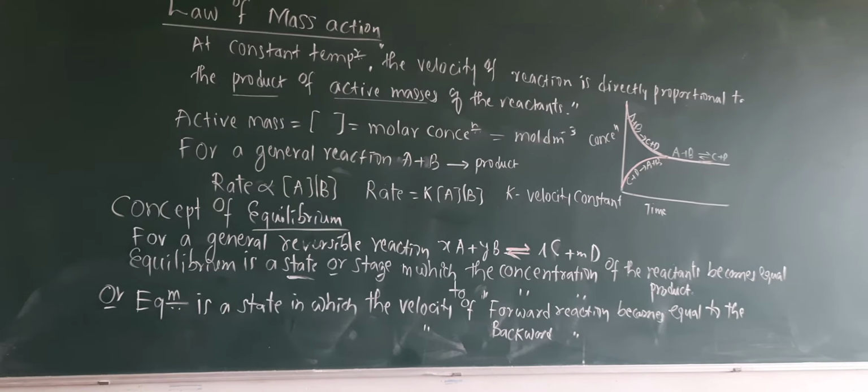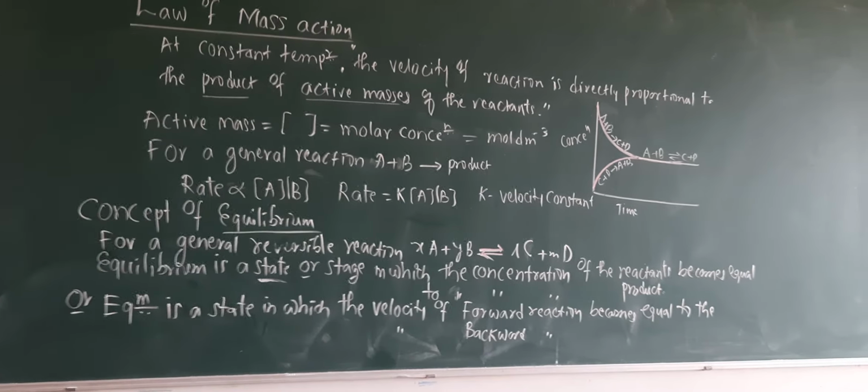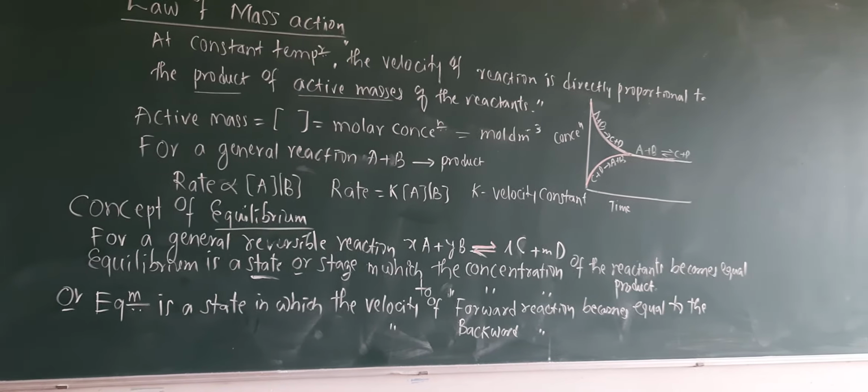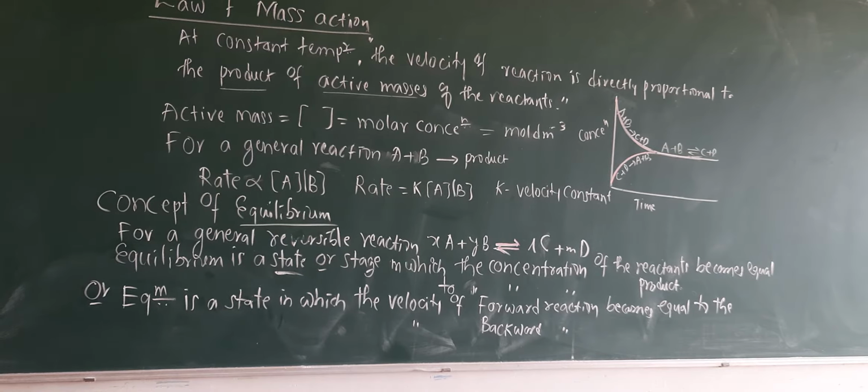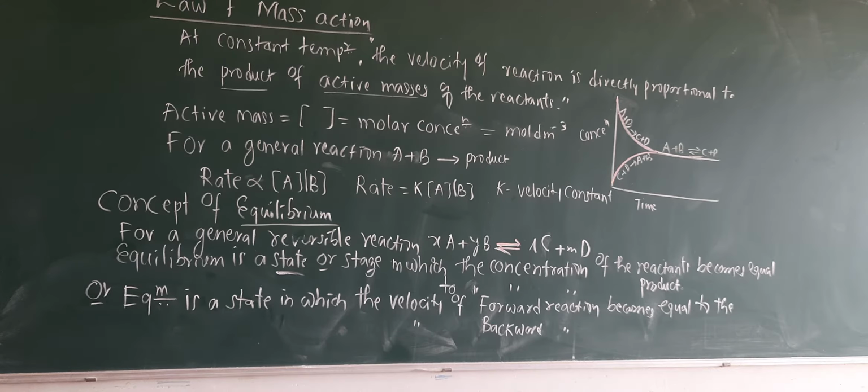Concentration of the reactant becomes equal to the concentration of the product. This is called as an equilibrium stage. Or, to say it another way, it is a stage in which velocity of the forward reaction becomes equal to the velocity of a backward reaction. Okay, that is the clear information.